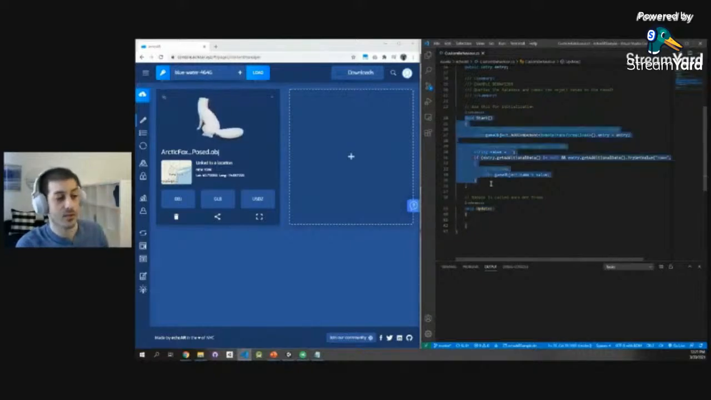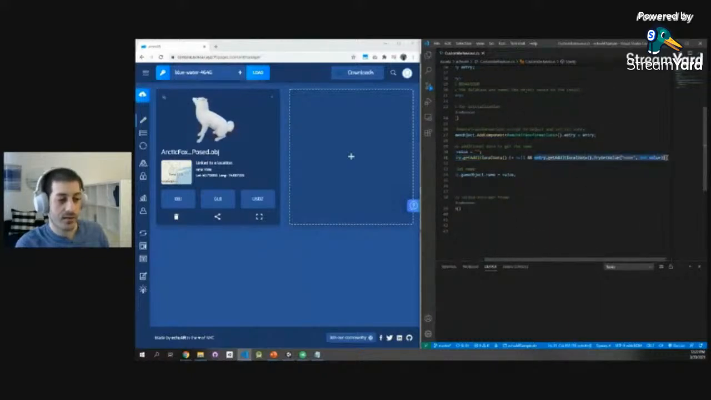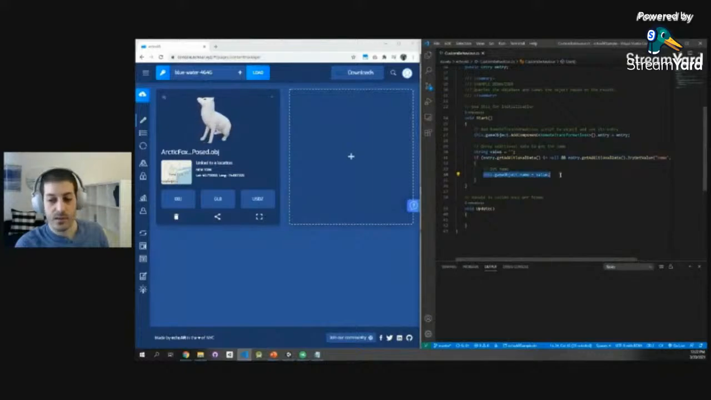But let's start with the start function. Let's see what we have here. We're adding some script to the game object, and then we're asking, do I have any additional data? If that's the case, do I have an additional data called name? If that's the case, let's set the name of the game object to that name.